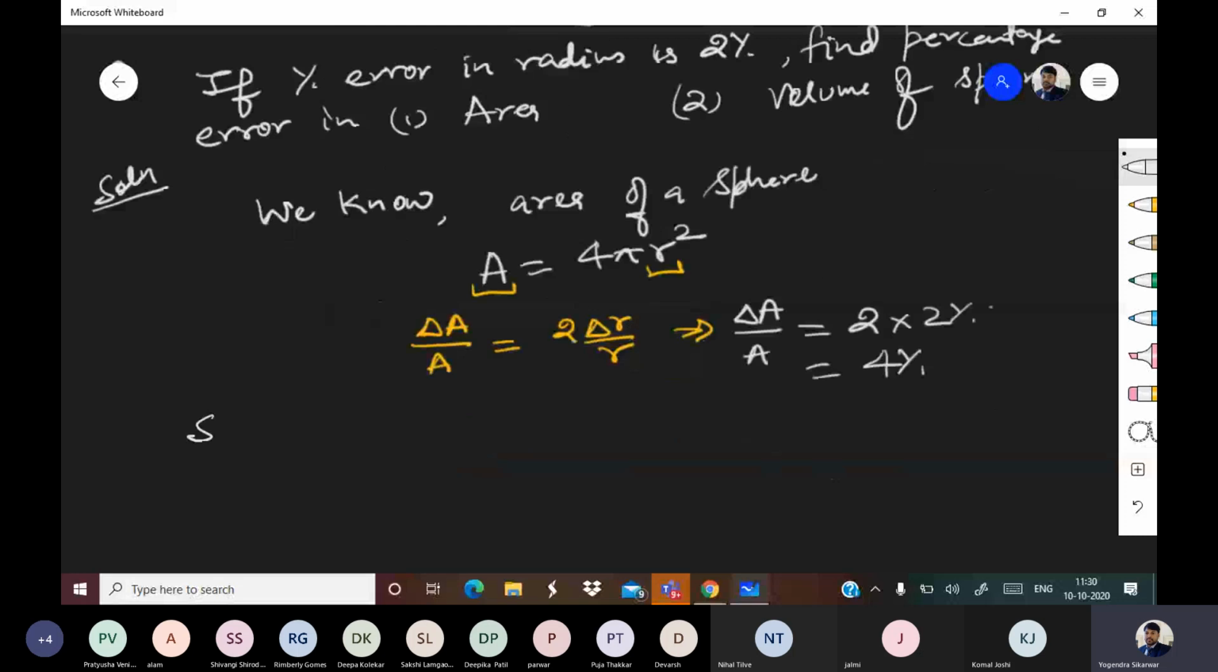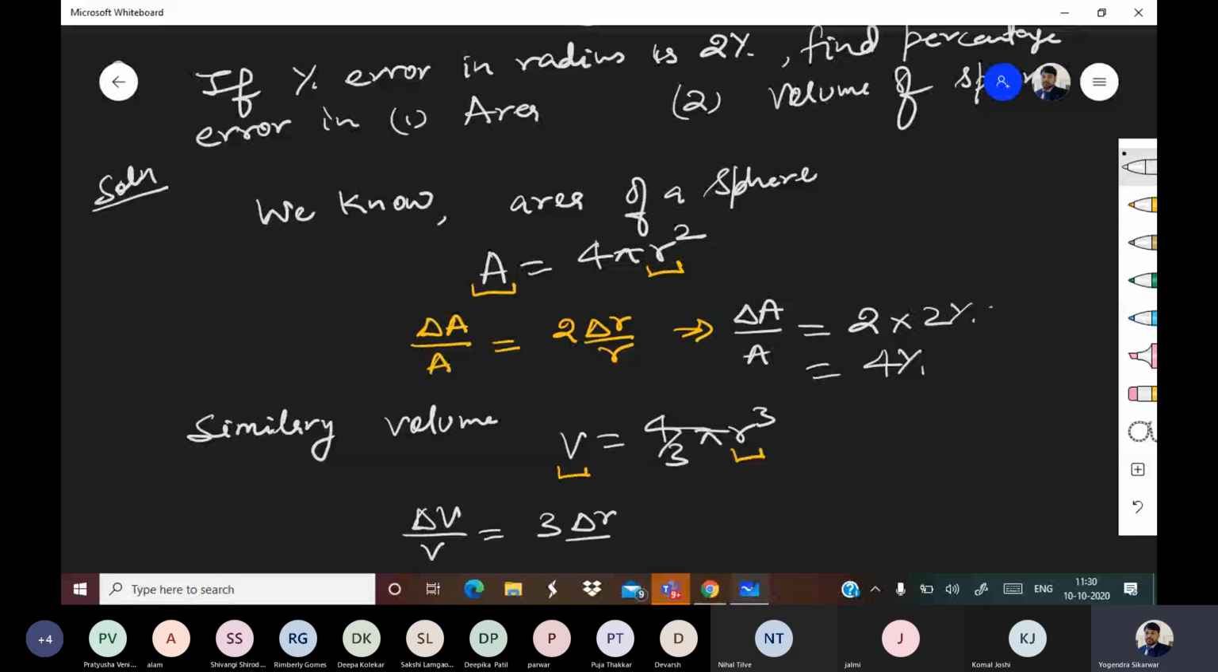Now similarly, volume V is equal to 4 by 3 pi r cube. Here also volume is dependent on r to the power 3. So delta V by V is equal to 3 times delta r by r. So delta V by V is equal to 3 into 2%, and that will be 6%. Understood everyone?